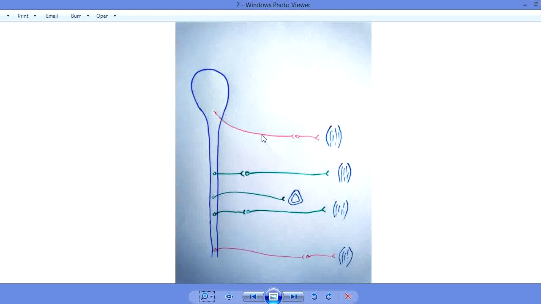First of all, these red lines represent the parasympathetic nervous system. The parasympathetic nervous system is one of the types of the autonomic nervous system. You can see that in both the parasympathetic nervous system and the sympathetic nervous system, there is a ganglion. Ganglion means the junction of the axon with the cell body of a neuron.